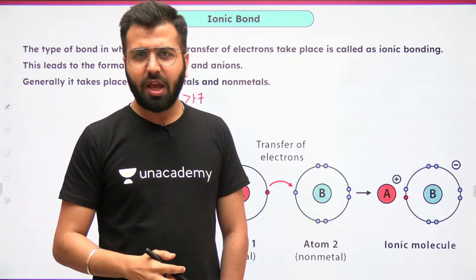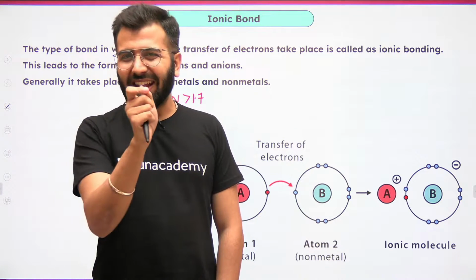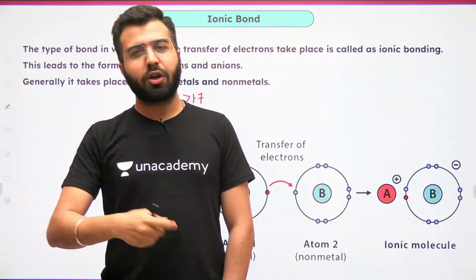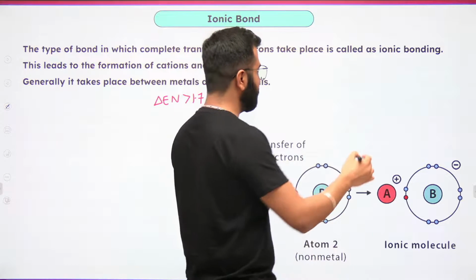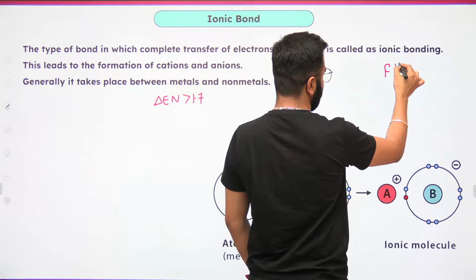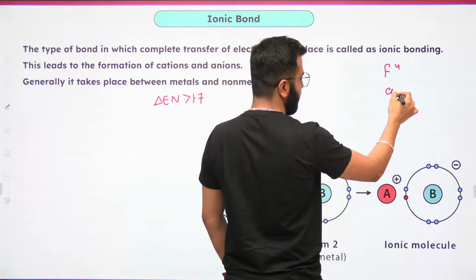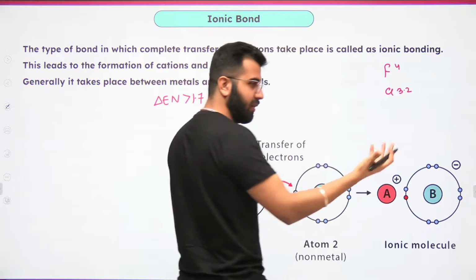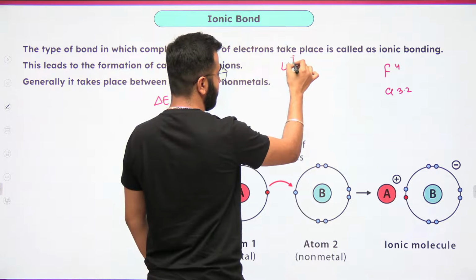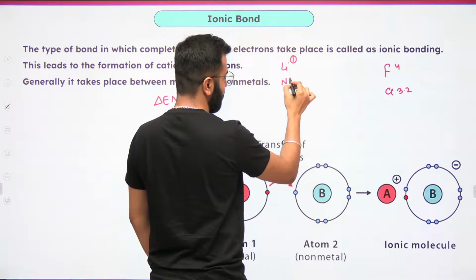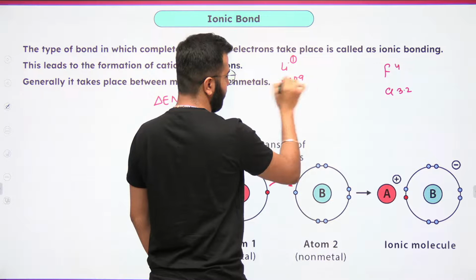Are you ready? But for that you have to tell me the electronegativity of chlorine and the electronegativity of sodium. Guys, do you remember the electronegativity of fluorine? It's 4. What's with the chlorine? It's somewhere around 3.2, 3.3. We'll keep 3.2 for now. What about lithium? It's 1. What about sodium? It's 0.9.